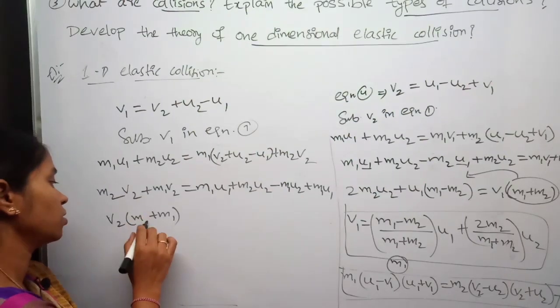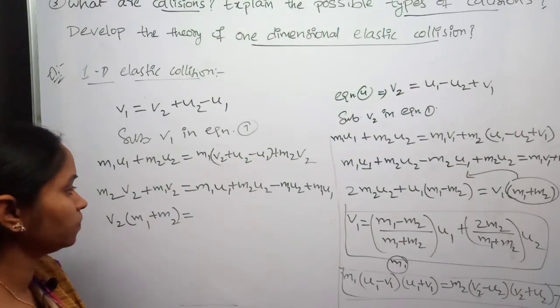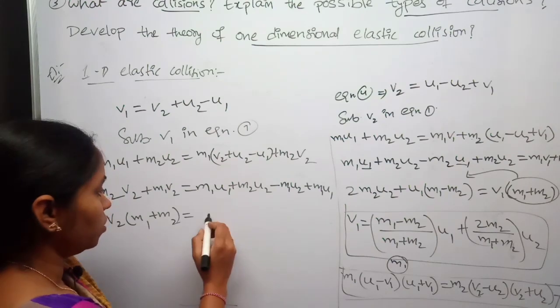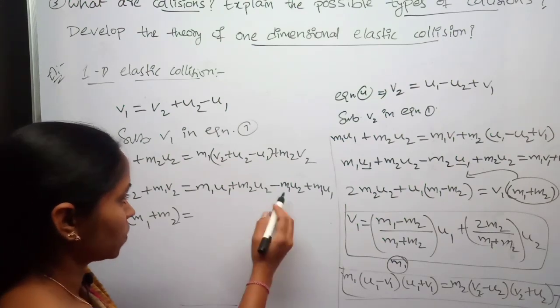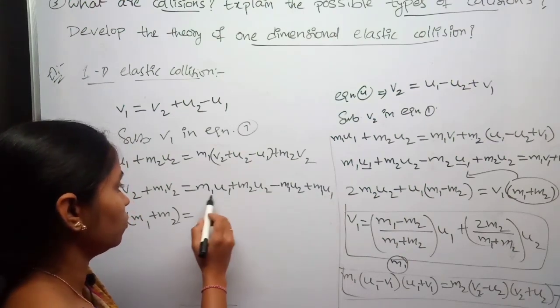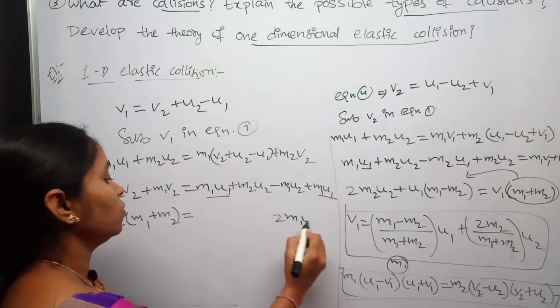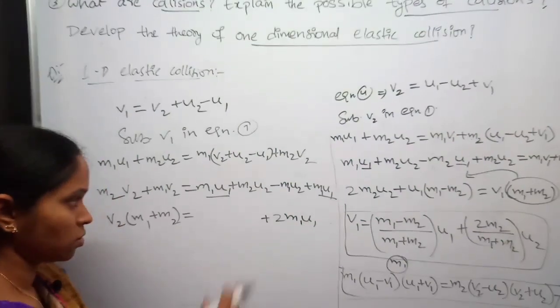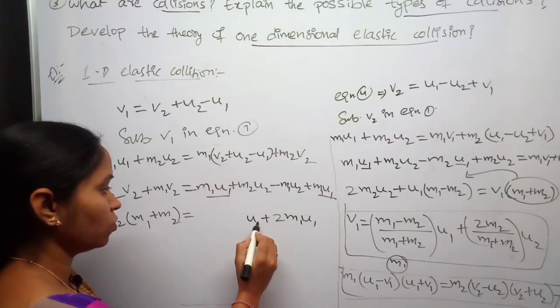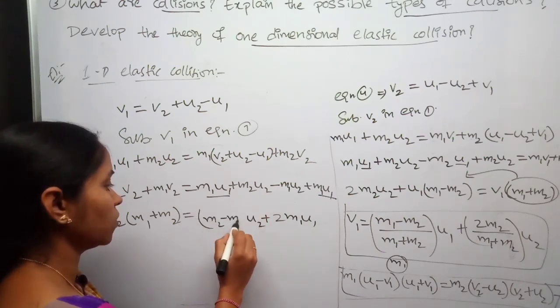I am taking common this v2, m2 plus m1 or m1 plus m2. I am writing directly, without writing an extra step. Which is equal to, take common, observe carefully, m2 u2, m1 u1 will be 2m1 u1. And I am taking u2 common, we are left with m2 minus m1.